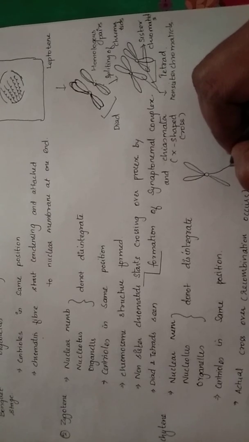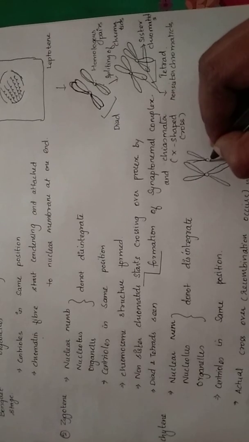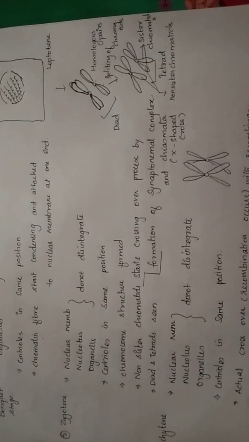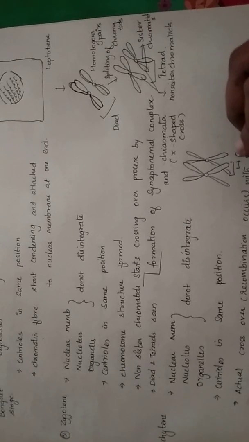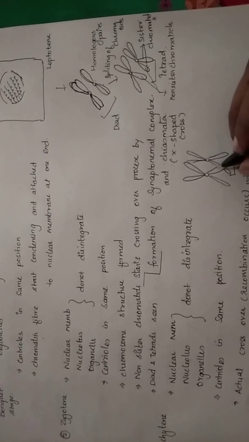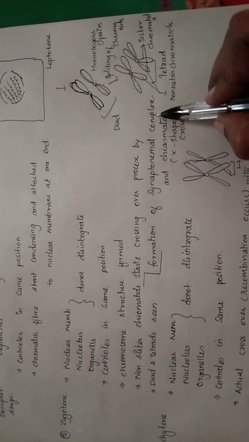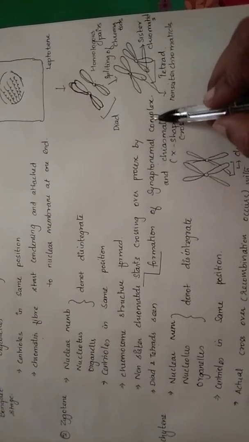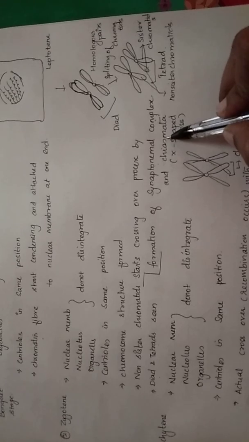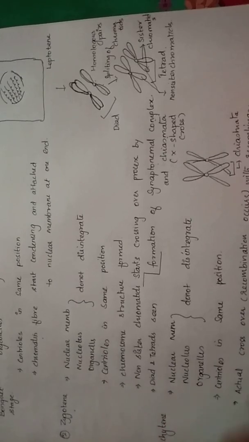There can be as many crossovers as possible formed in a chromosome, but to make it simpler and easier, we are representing only a single crossover. This structure that is formed is called chiasmata, and it remains in this crossed over position with the help of the synaptonemal complex. The synaptonemal complex is nothing but a group of proteins that maintains the chiasmata structure. This structure formation happens in the zygotene stage.